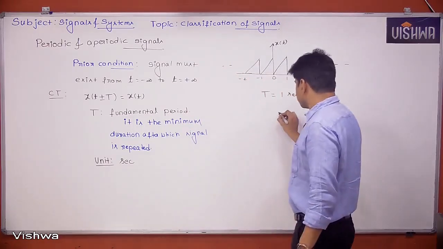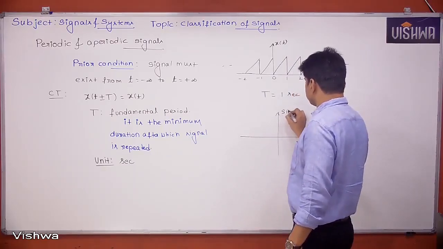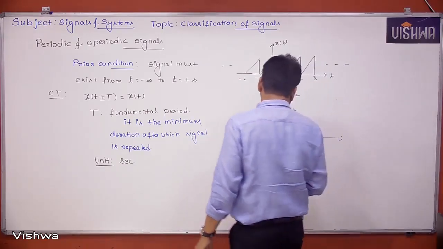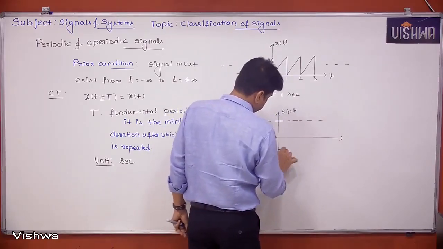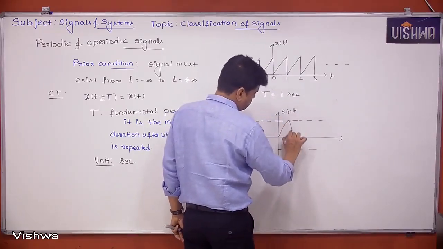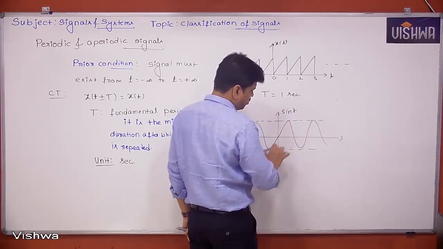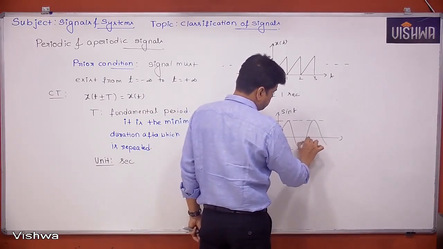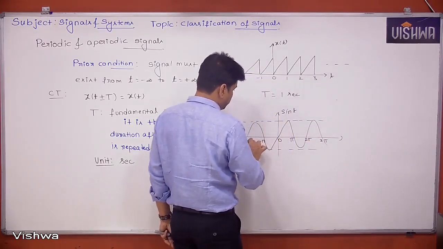Suppose I take another signal, sin t. How does sin t look? This is how it looks: 0, pi, 2 pi, 3 pi, and so on, and minus pi, minus 2 pi.